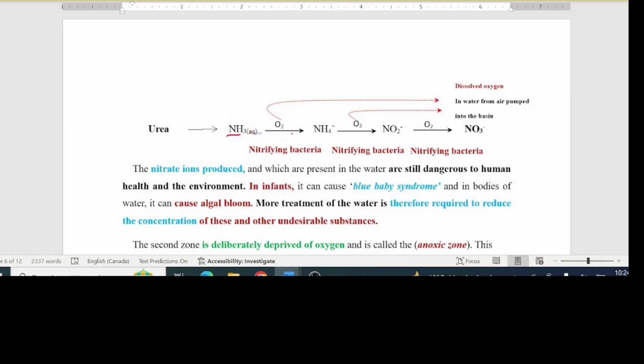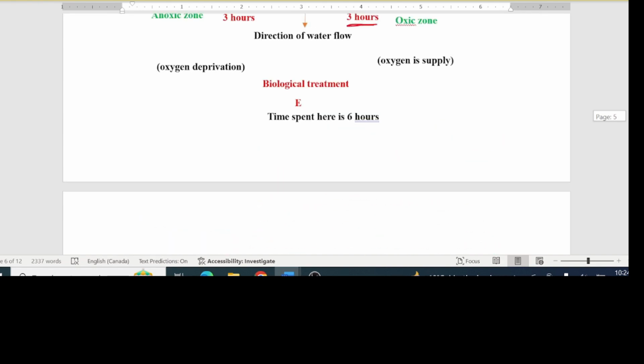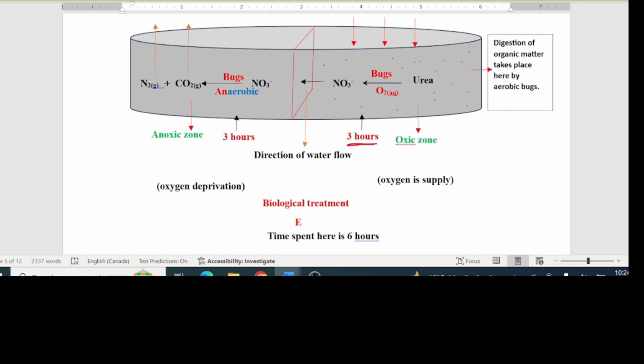They change the ammonia form there into ammonium ions. And again, another set of nitrifying bacteria continue to oxidize this into nitrite ions. And finally, the nitrite ions are oxidized into nitrate ions. So inside the oxic zone, a number of things are happening there. Digestion is taking place. The bugs are eating. They're producing other kinds of substances. They're absorbing some ions, and they're breaking down the organic material. So look what happens now. At the end of all of that, we have some nitrate ions that are produced.